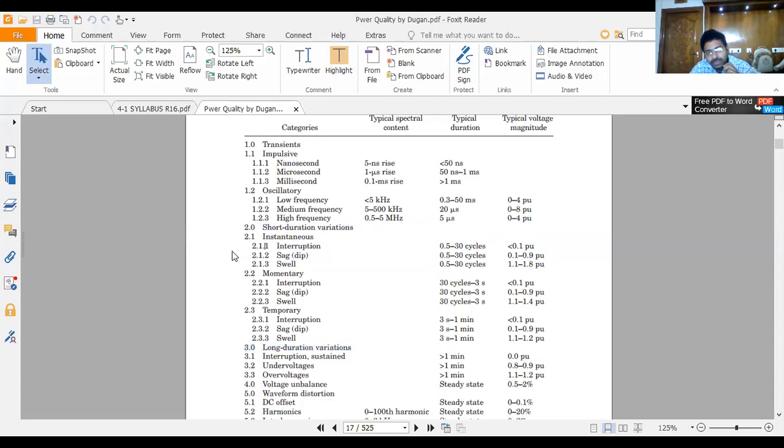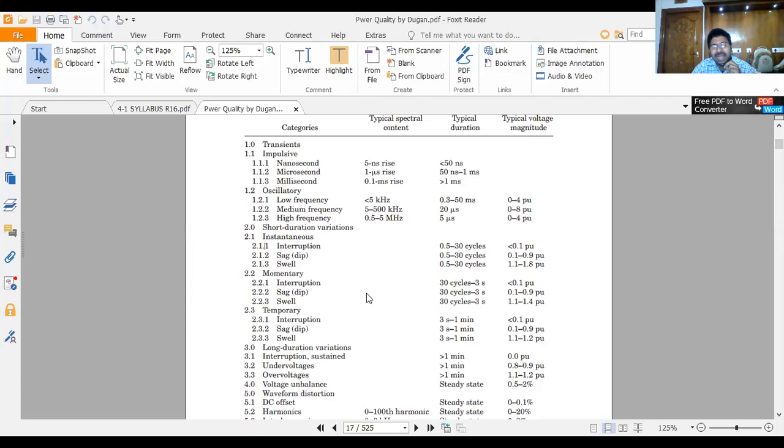Short duration voltage variations are present in the system for less than 1 minute. Long duration voltage variations are present in the system for more than 1 minute. Again, the number of cycles present in the system matters.